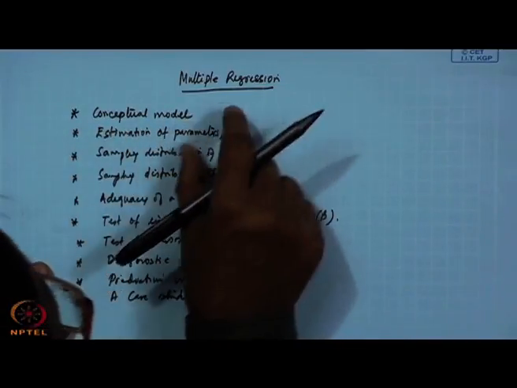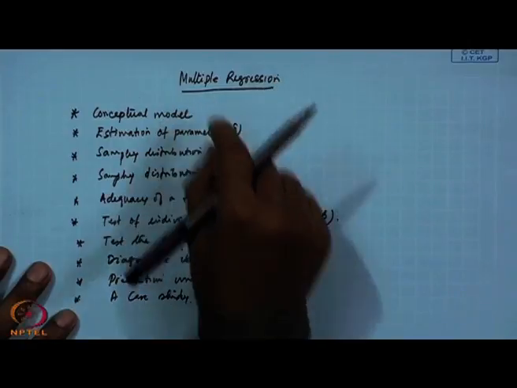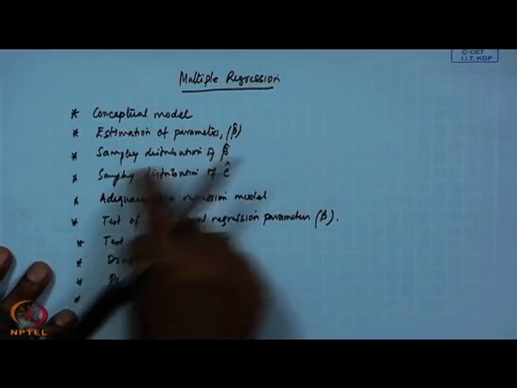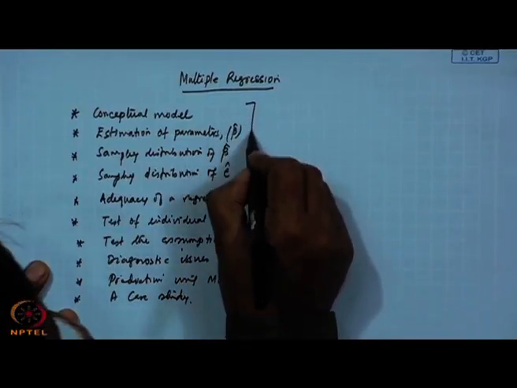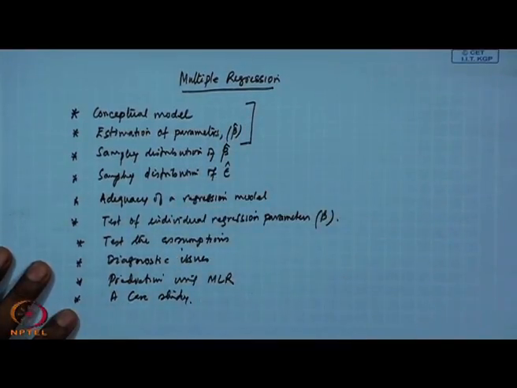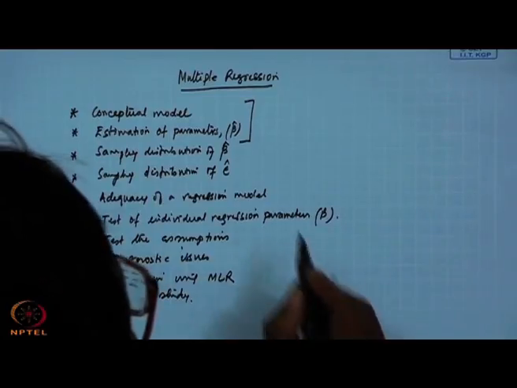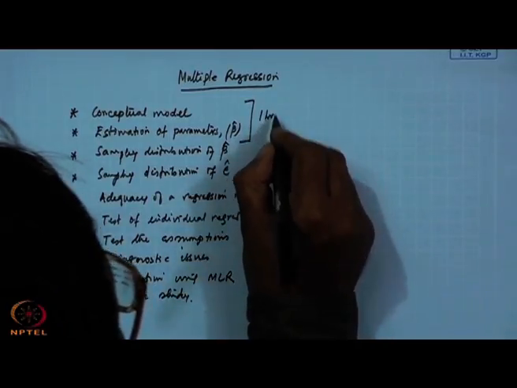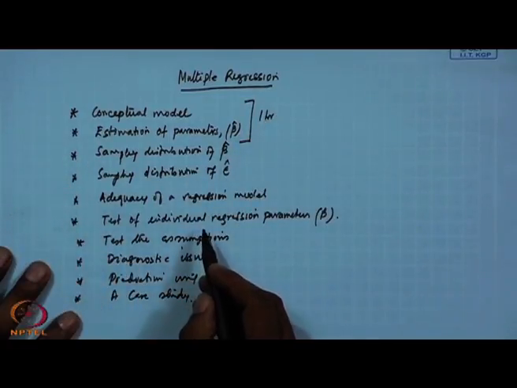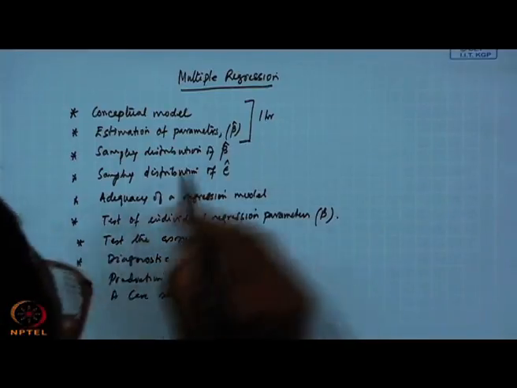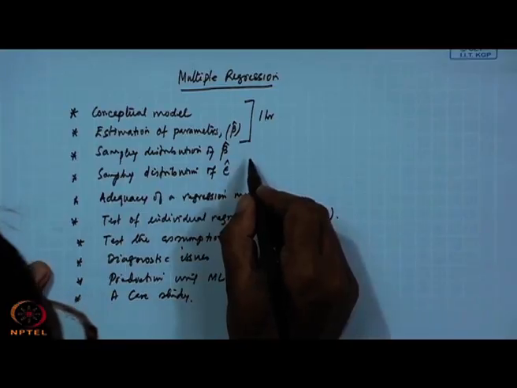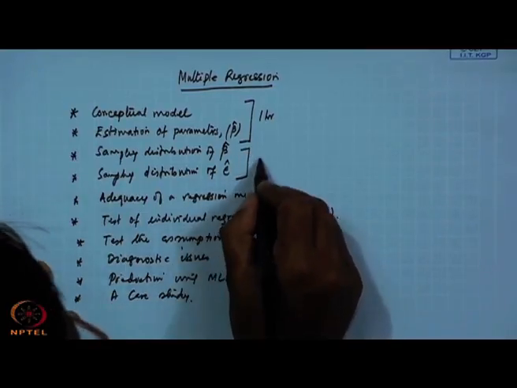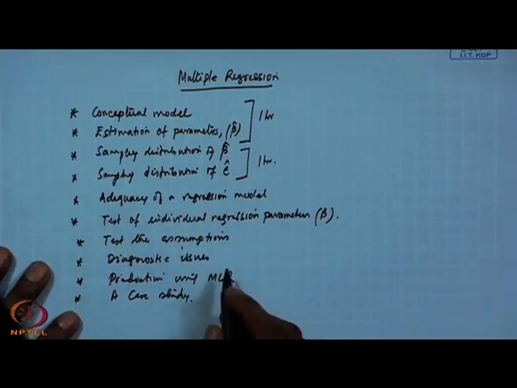So, we will go by the model, then estimation of parameters, sampling distribution. I think today we will be able to cover this one, conceptual model and estimation of parameters. I think this is for 1 hour. Then sampling distribution of that beta estimates and sampling distribution of error estimate. I think 1 more hour is required there.